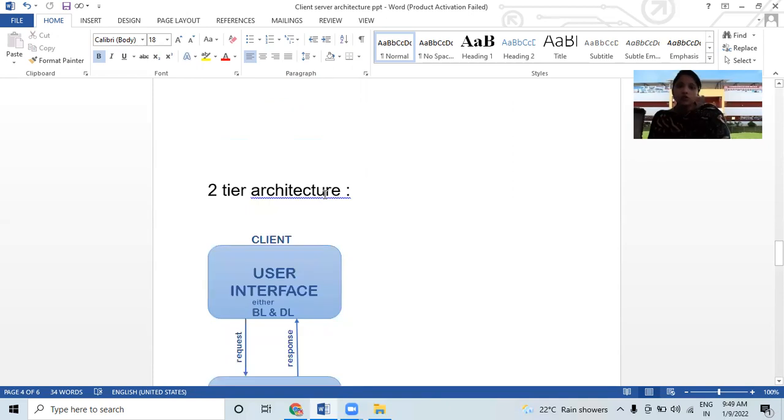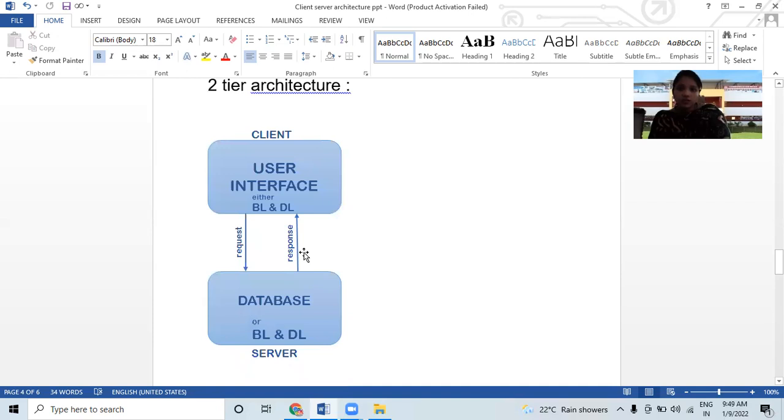So it will be an enhancement, an update, or a better version of the first version. So let's discuss. In second tier architecture, in this type of client server environment, the user interface is stored at the client machine and the database is stored on the server. So the user interface is stored on the client machine and the data is stored on the server.